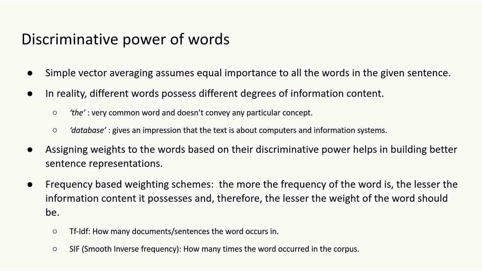In literature, there are many frequency-based word weighting schemes. The basic principle behind these schemes is that the more frequent a word is, the lesser the information content it possesses, and therefore the lesser the weight of the word should be. For example, TF-IDF considers how many documents or sentences the word occurred in, and SIF, the smooth inverse frequency method, considers how many times a word occurred in the corpus. Based on these frequency statistics, they assign word weights.